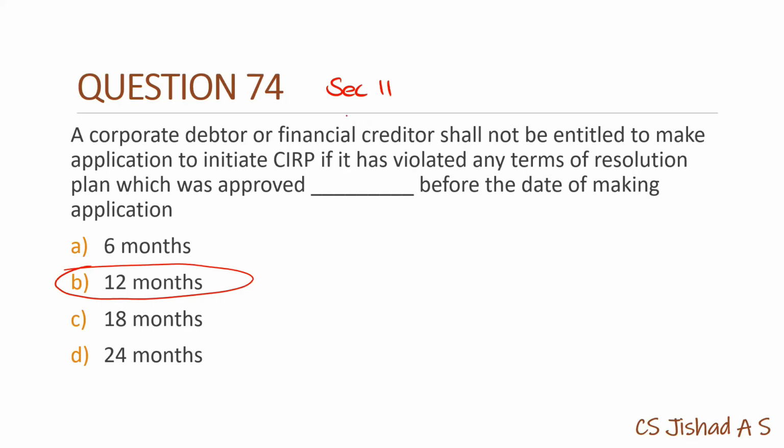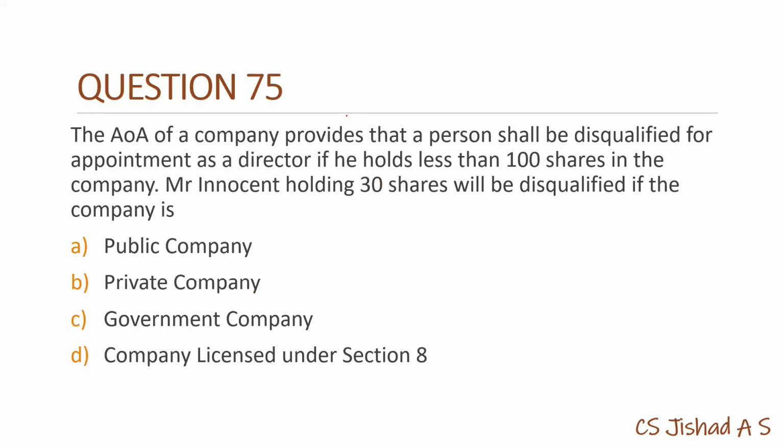So we are moving to question 75. Articles of association of a company provide that a person shall be disqualified for appointment as director if he holds less than 100 shares in the company. Mr. Innocent holding 30 shares will be disqualified. See, this is related to section 164 subsection 3, additional disqualification. It is possible only for a private company to specify additional disqualification in its articles of association. A public company cannot add any items in articles as additional disqualification. Okay, so the answer will be private company.